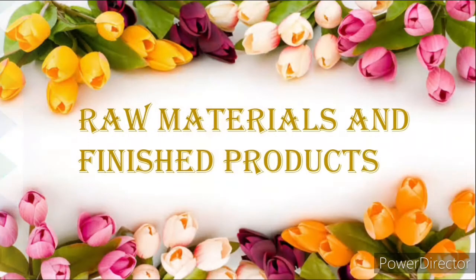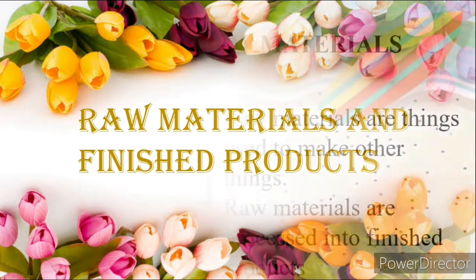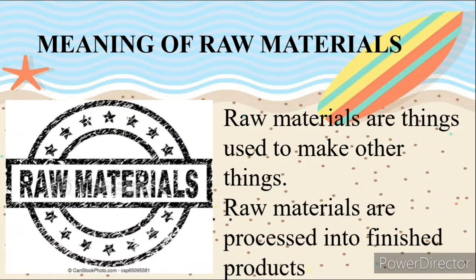And this brings us to our second topic, raw materials and finished products. Raw materials are things used to make other things.